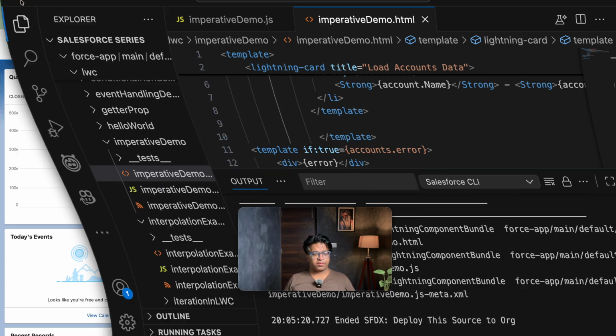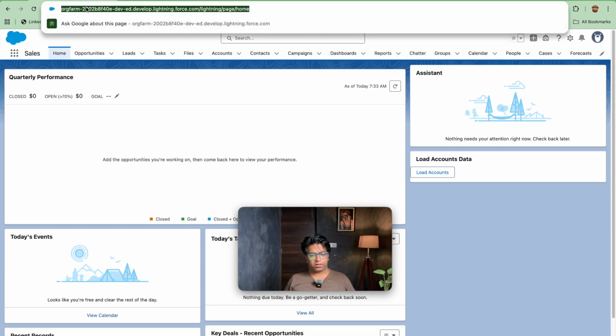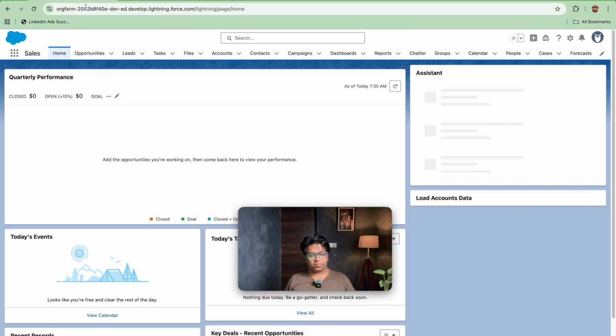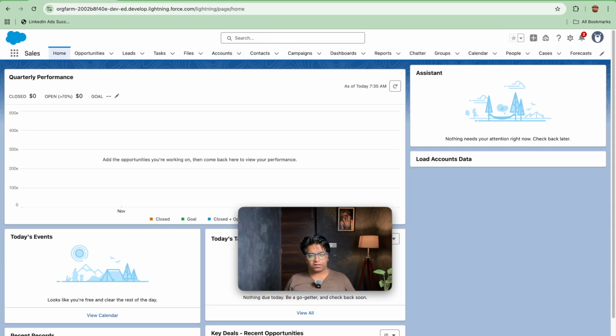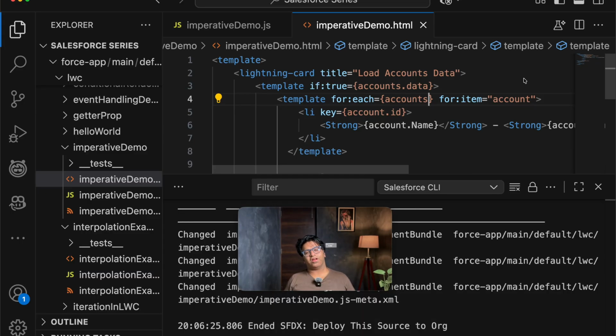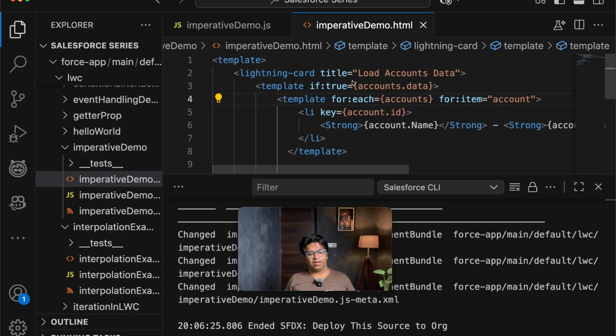So let's minimize this out and let's refresh our page. So let's refresh it again since we have made the changes. So I think we are not getting the data. So our data is not getting loaded since we have made a small mistake here. That is, we have used the correct syntax in the if true, but we haven't used it here.